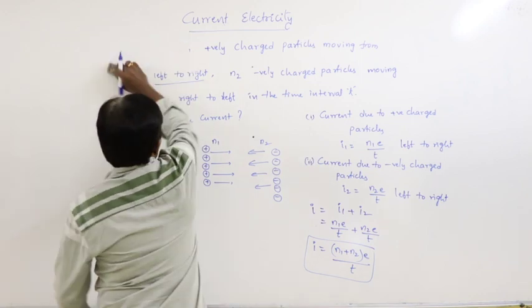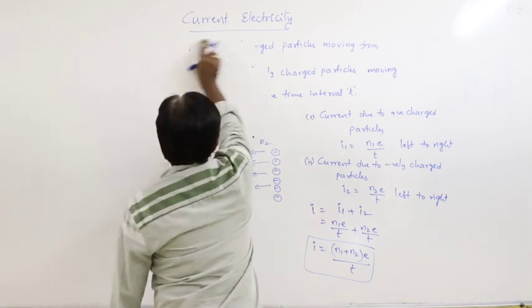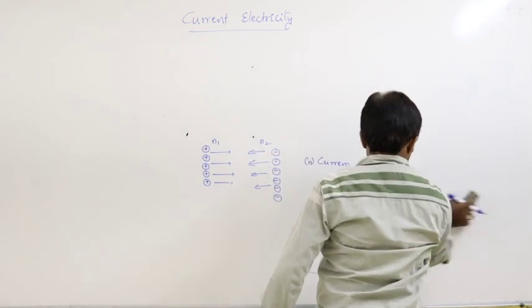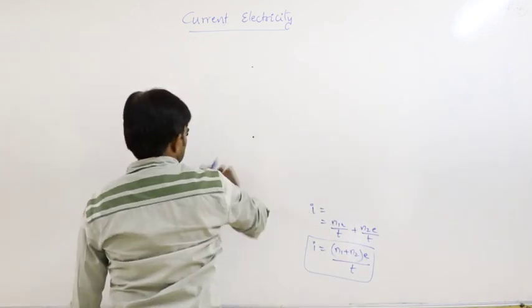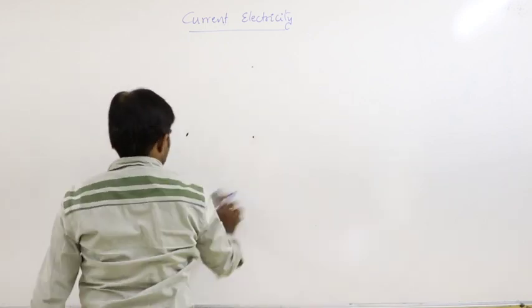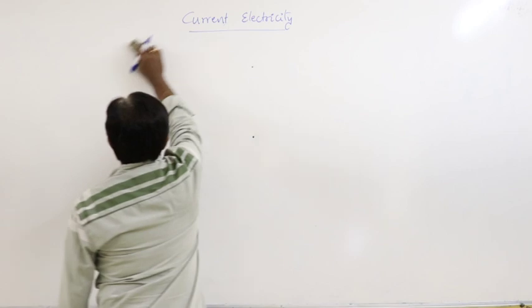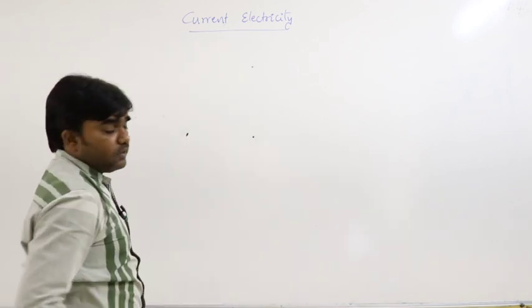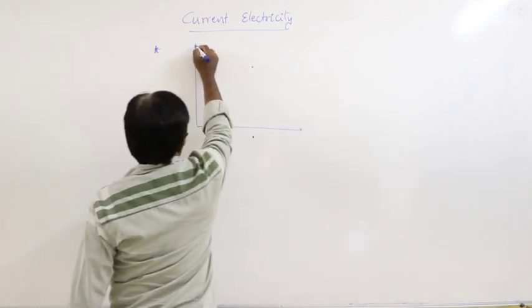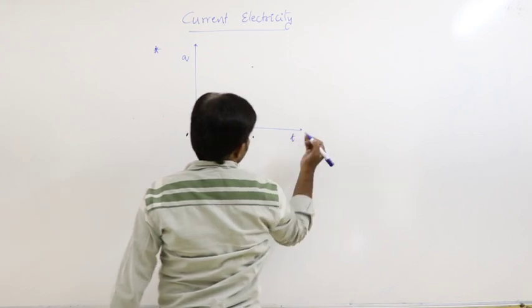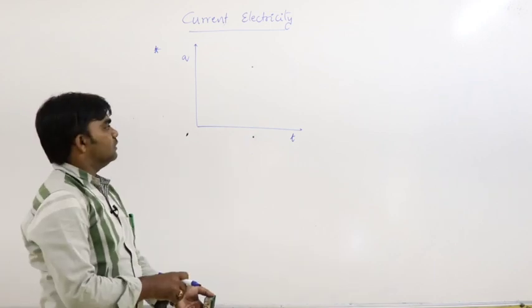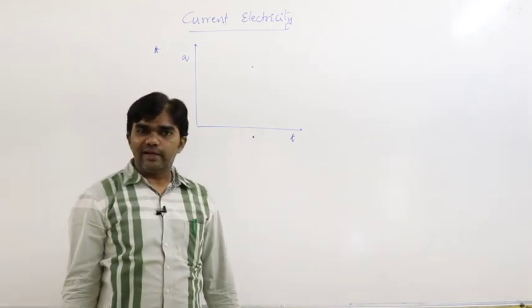So next, for example, next situation. Let us say we draw the graph between charge and time. How can we calculate the current?